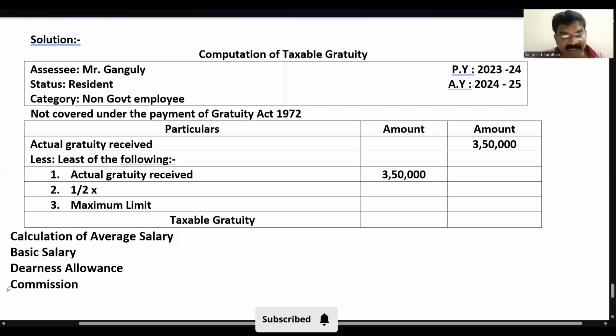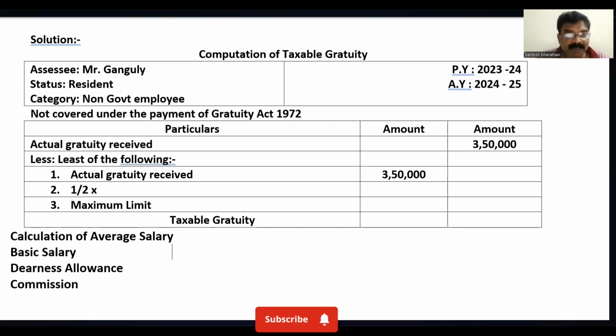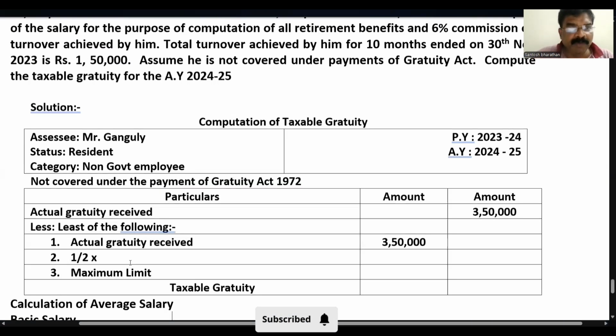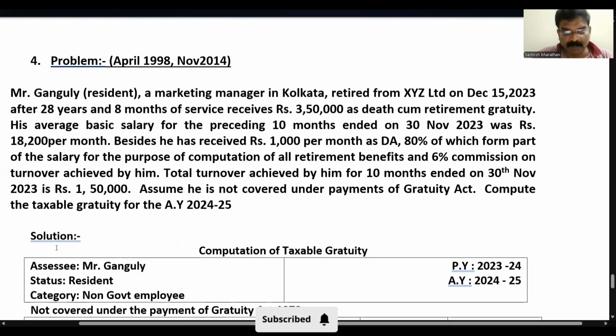What is the salary definition? We'll come back here. Salary definition says basic salary plus dearness pay plus dearness allowance, if it enters into the retirement benefit, plus commission based on a fixed percentage of the turnover achieved by an employee. This is basically the salary definition for an employee not covered under the Payment of Gratuity Act 1972. We go back to the problem and see where the salary is.